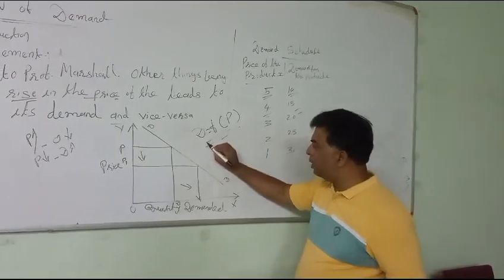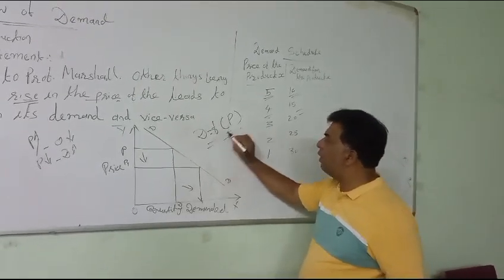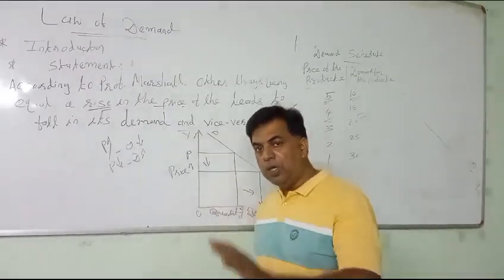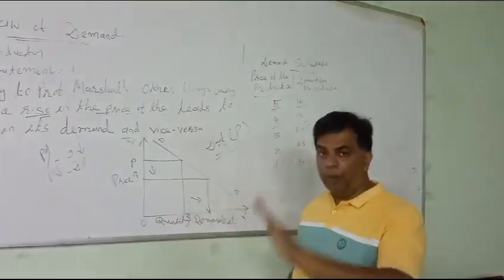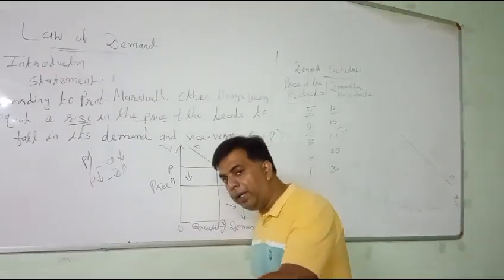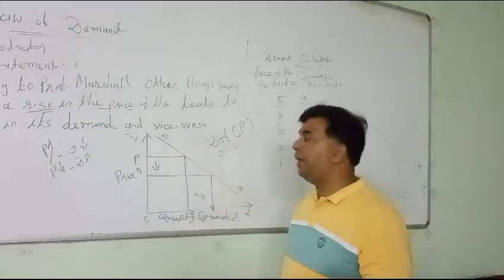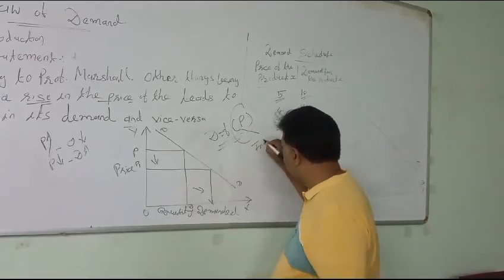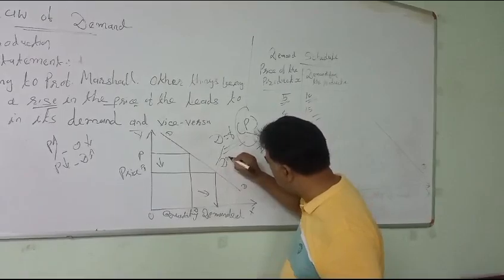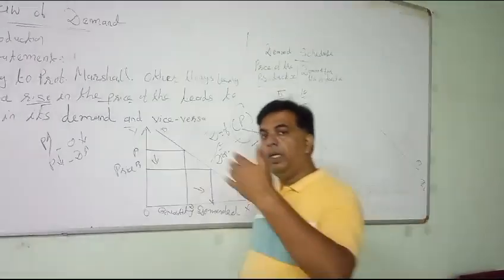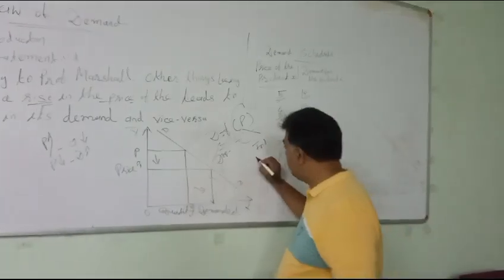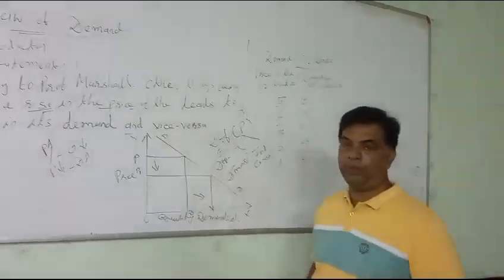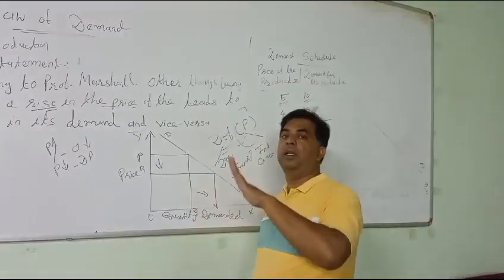In mathematical terms, we can say D is a function of P. And in mathematics, what is a function? Function always expresses functional relationship between independent variable and dependent variable. In our example, price P is an independent variable, demand for the product is a dependent variable. Or in other words, we can say the change in price is a cause and change in demand is an effect. So it expresses functional relation.